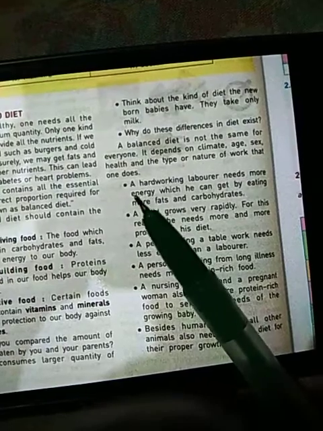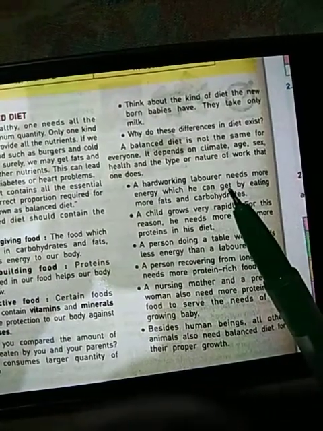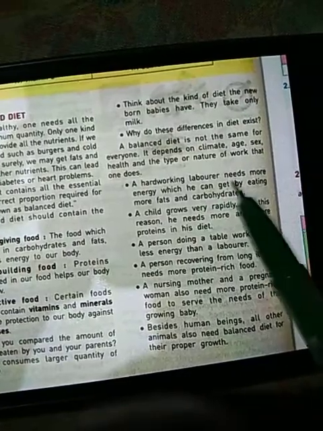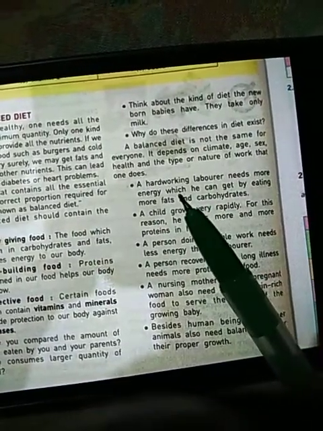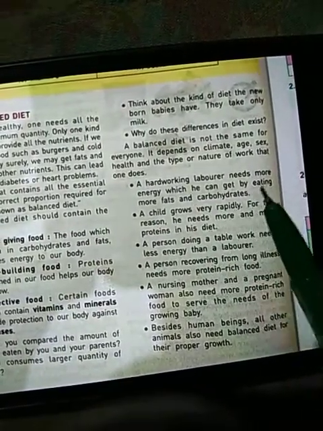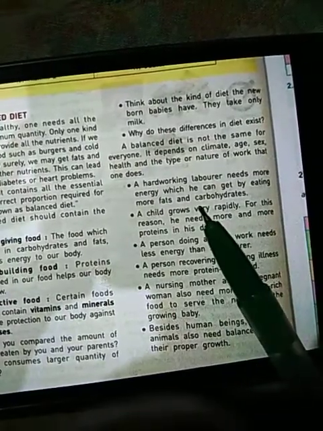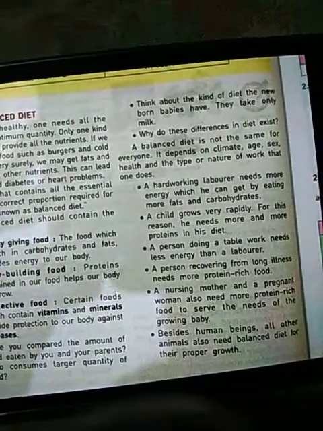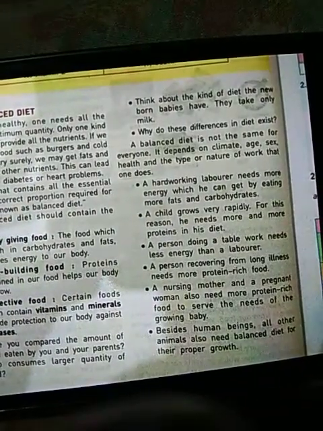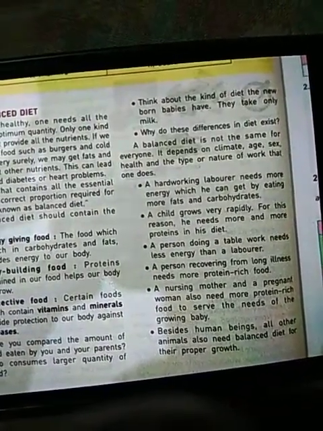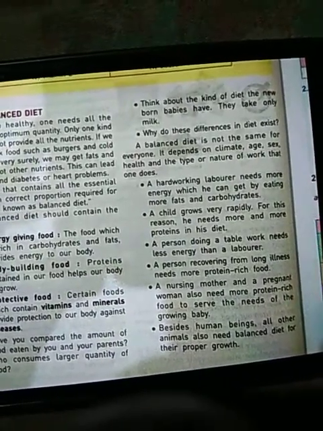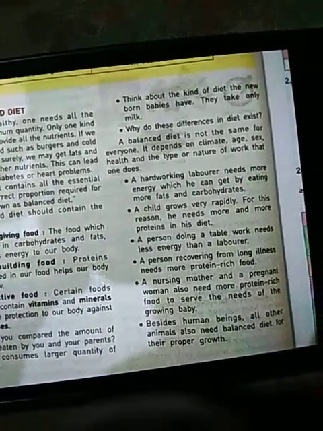is doing. A hard working laborer, the farmers or the laborers, these people need more energy which they can get by eating more fats and carbohydrates. Therefore, the people who are engaged in labor works, the farmers who are doing a lot of physical activities, are required to take food items rich in more carbohydrates.